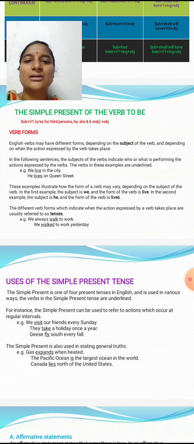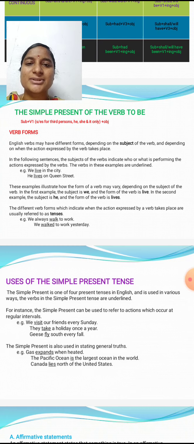To express habitual or repeated actions is called simple present tense. She goes to temple daily, so that is a daily, habitual action. The sun rises in the east, that is a repeated action, and that is called simple present tense.